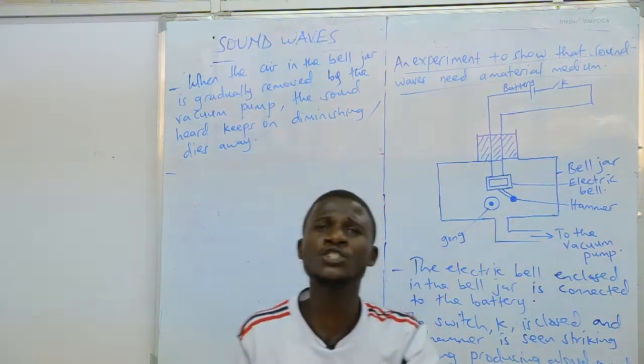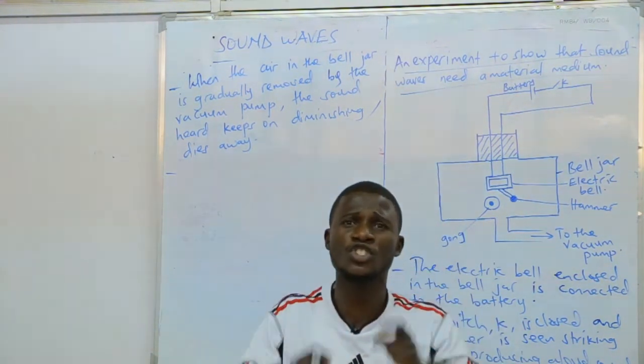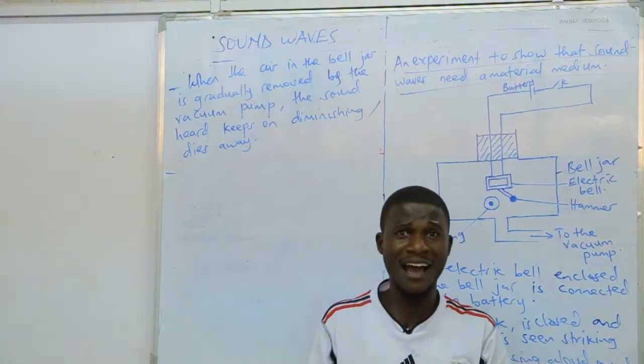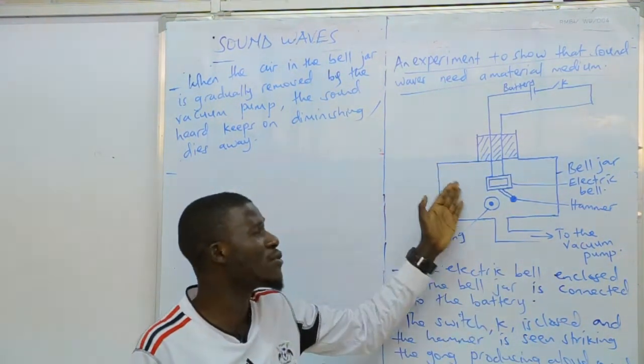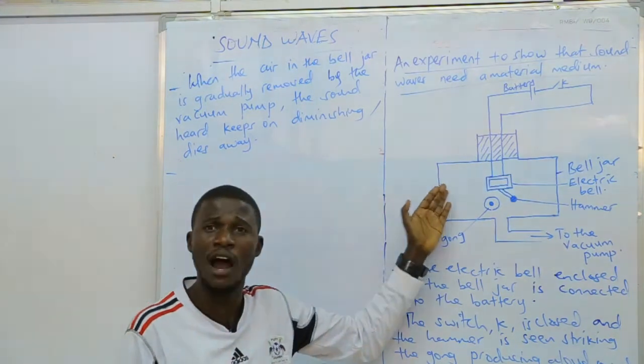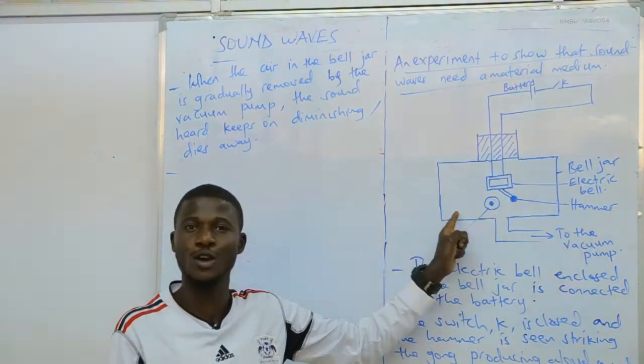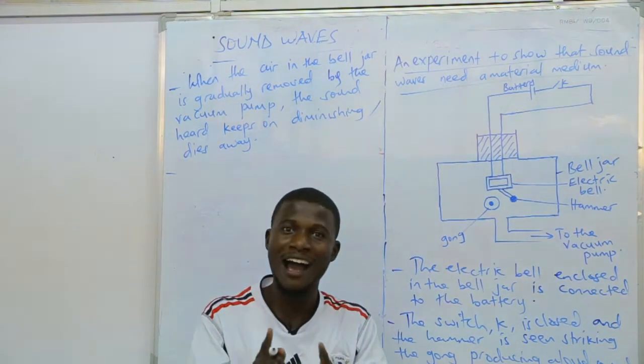Why? Because the medium through which sound is transmitted is not there. Are we together? Now you have completely removed the air from the bell jar. What do you expect? Even if you see the hammer striking the gong, no sound is heard.